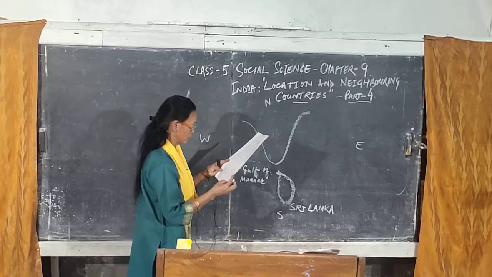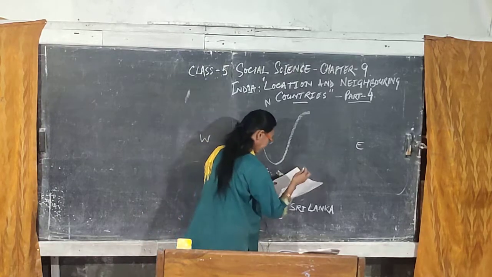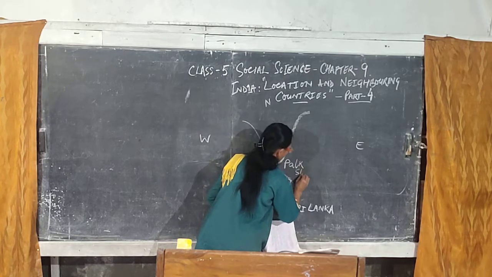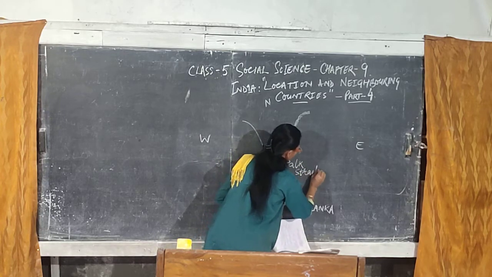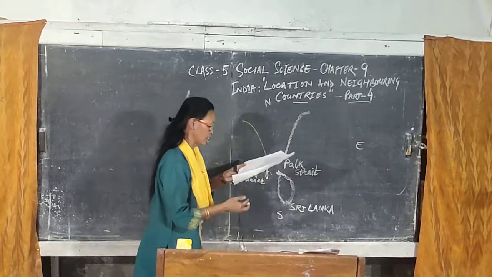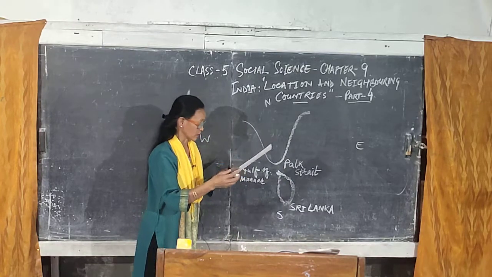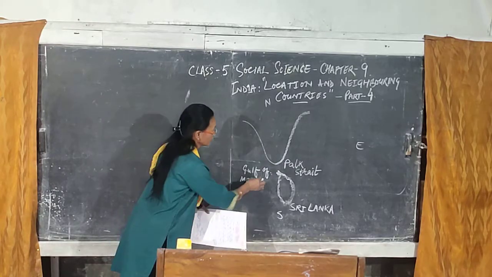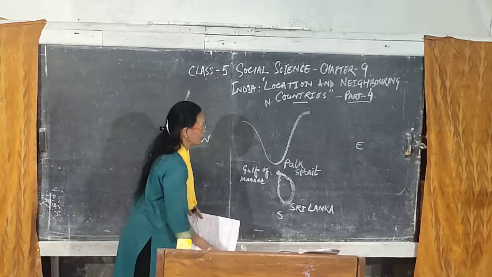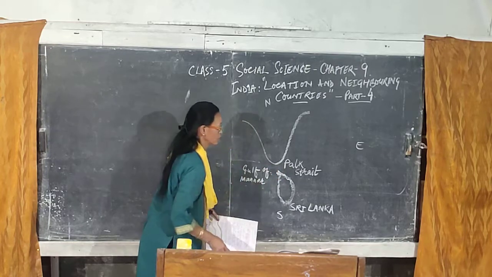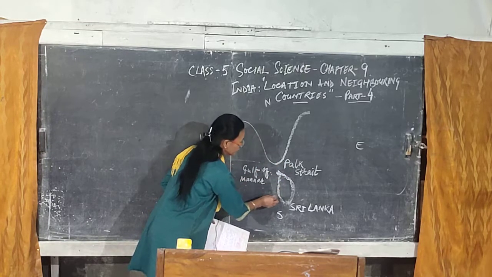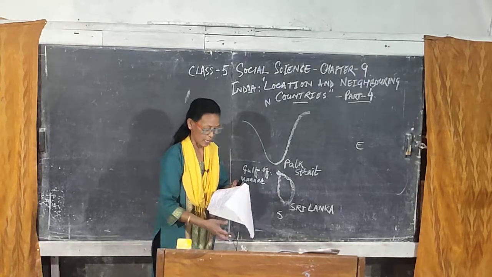And the Palk Strait is here. These are the two, the Gulf of Mannar and Palk Strait. They separate India from Sri Lanka. There is a gap out here, understood? So, Palk Strait and Gulf of Mannar separate India from Sri Lanka.